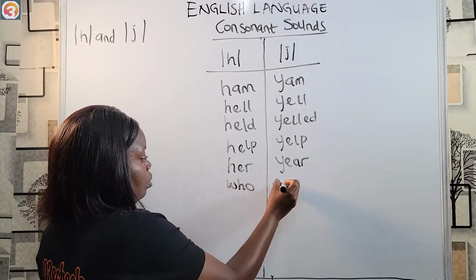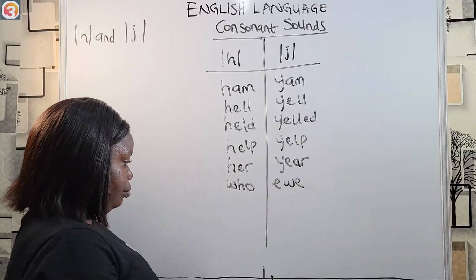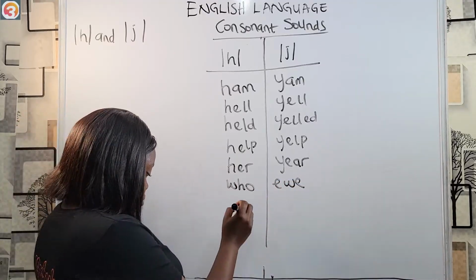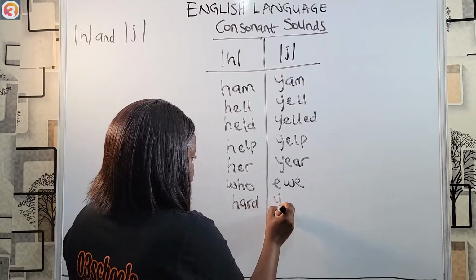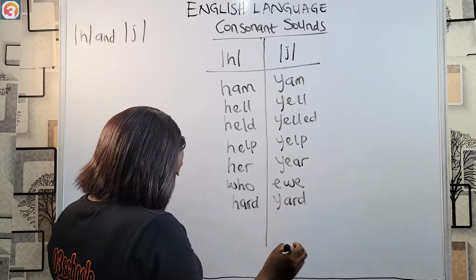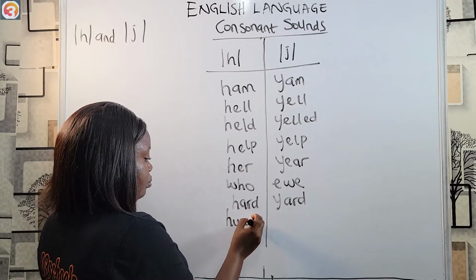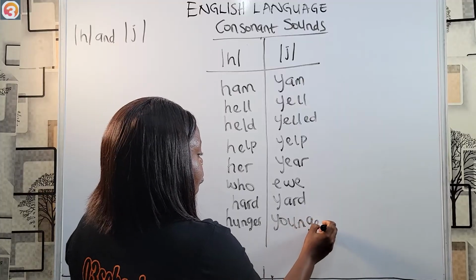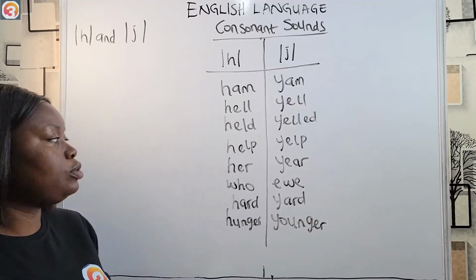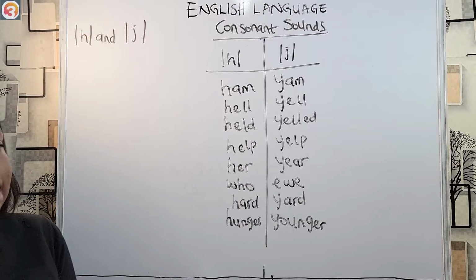words like who, you, heart, yard, hunger, younger. So these are some minimal pairs between the h and the y sound.